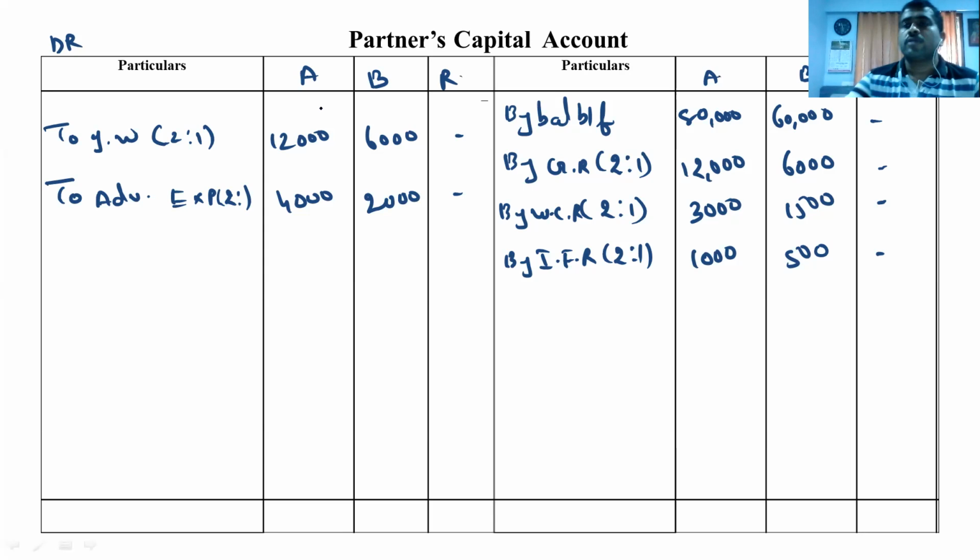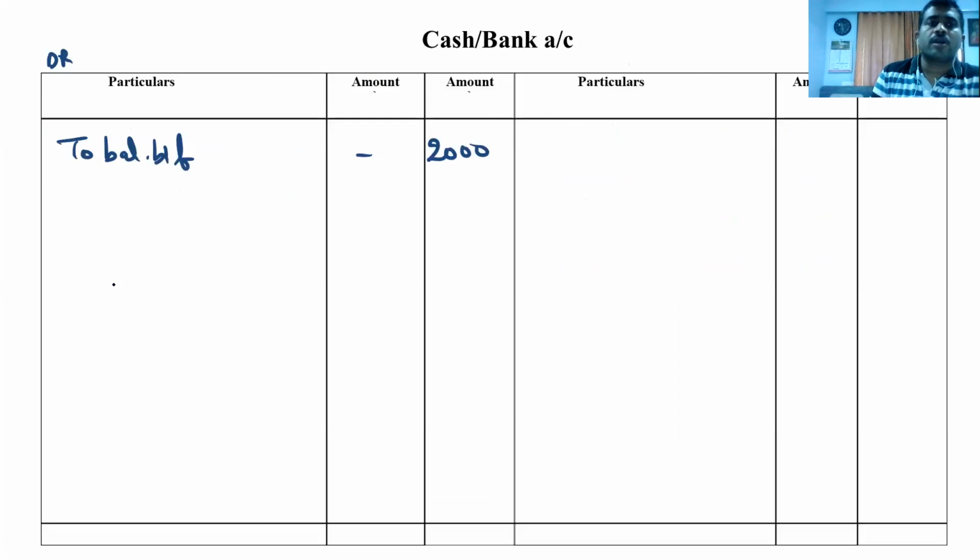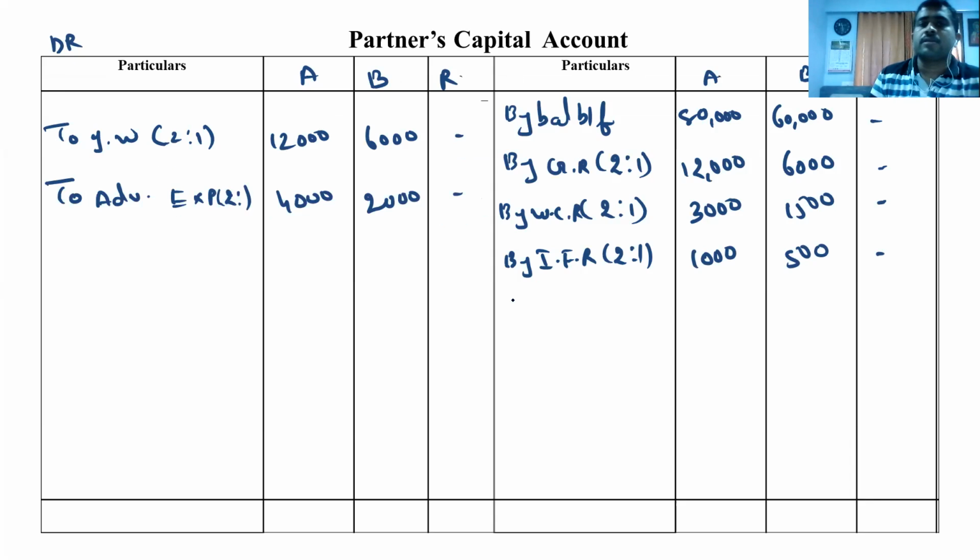Yes, the first point. Rushil will bring 1 lakh as capital. So cash account debited to Rushil's capital. How much he is bringing? 1 lakh. And that we have to transfer in partners capital credit side by cash. In Rushil column it comes 1 lakh. And 24,000 as goodwill in cash.